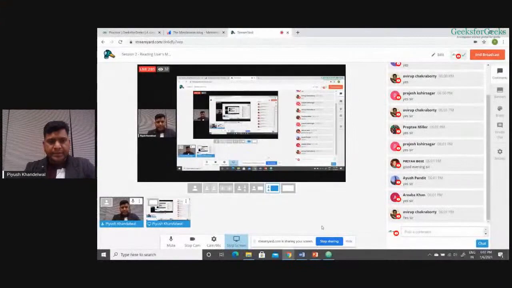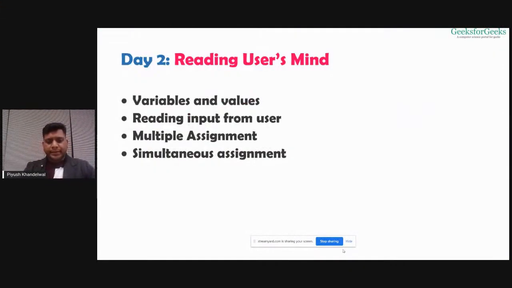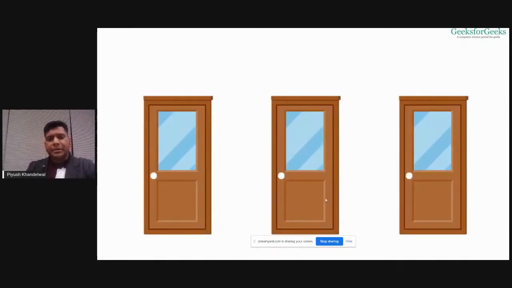So let me share my screen and brief you about the topics that we will be discussing in this session, right? So here it is. We will be discussing variables and values. Then we'll read input from the user. We'll see what multiple assignment and simultaneous assignment are. We'll have a look at them. So let's start with a simple example.